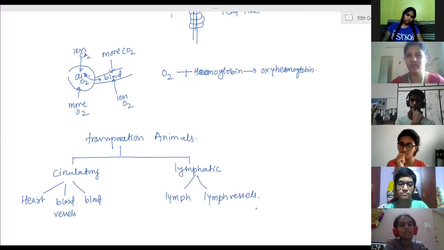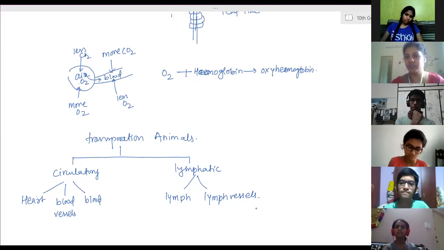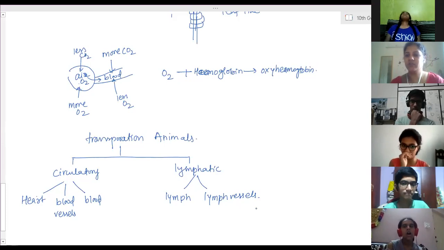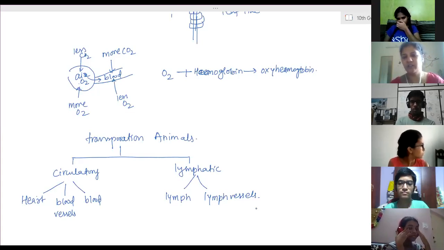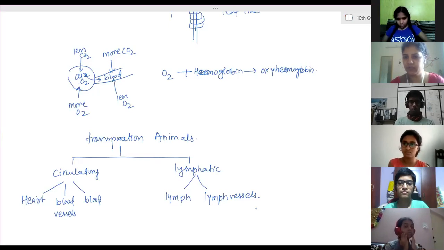Now you should be very careful about what question they have asked. It is confusing. Most of the students don't know this. The students are combining the same thing, transportation system and circulatory system. They are making it equal. So when the question is asked for 3 marks, they will ask you the transportation system. In the transportation system, you have to explain circulatory as well as lymphatic. The circulatory system consists of heart, blood vessels, and blood. And the lymphatic system consists of lymph and lymph vessels. Clear?